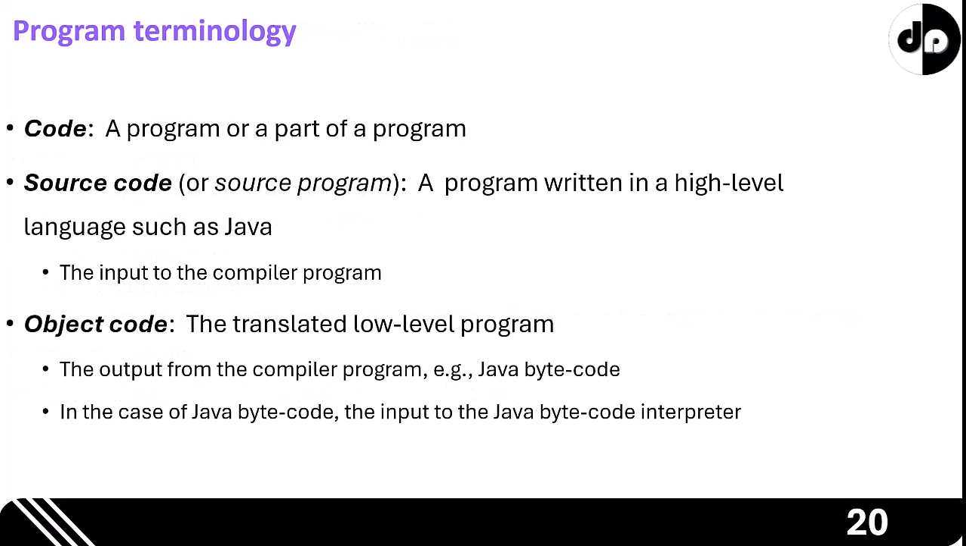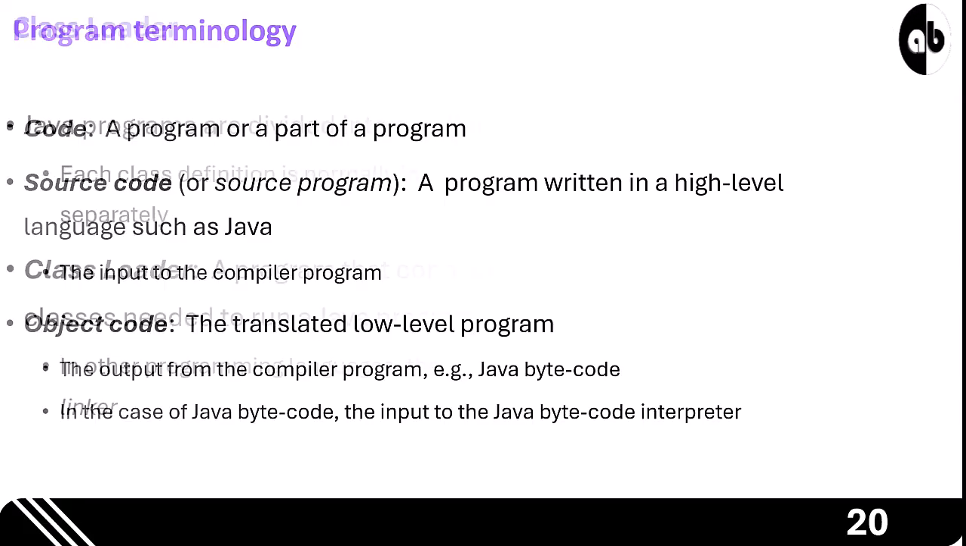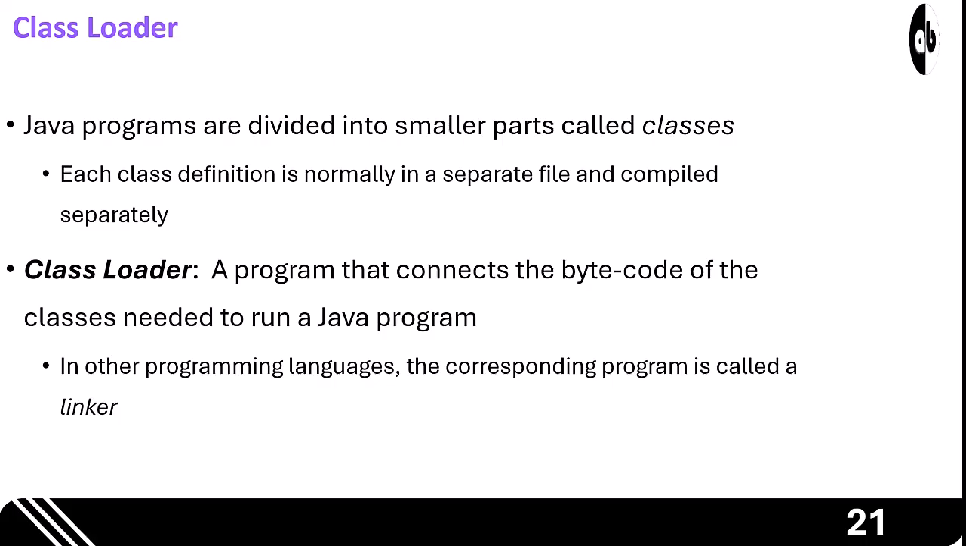Terminology. A few key terms. Source code is what you write. Object code is the translated bytecode output by the compiler. These are the inputs and outputs of the development process. Class loader. Java uses a class loader to connect various compiled classes together when the program runs. In other languages, this process is often called linking.